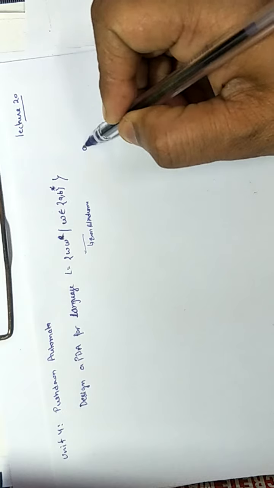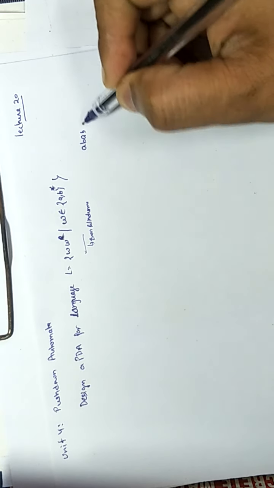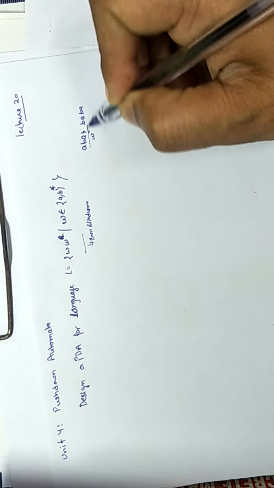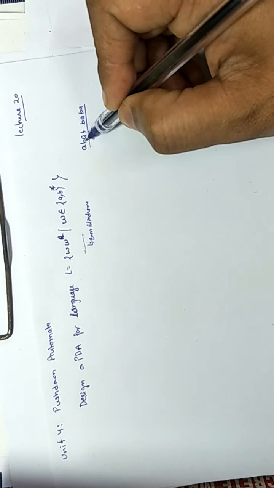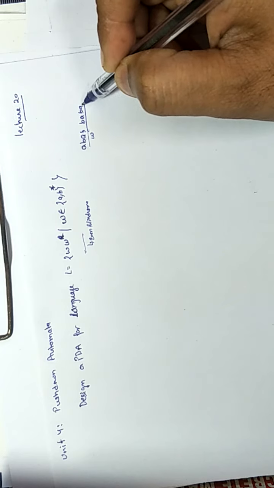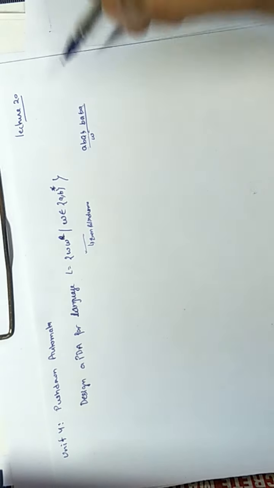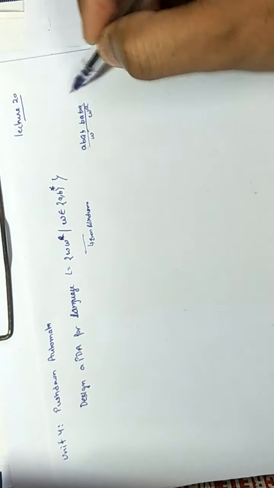Suppose we have an input AB, it is W, so the reverse will be BA. If you read from this side, AB, BA, and if you read from the other side, AB, BA, it is the same, and it is a palindrome also.